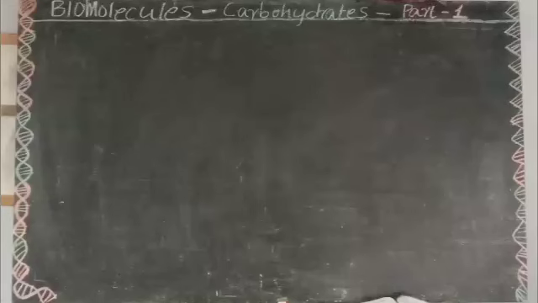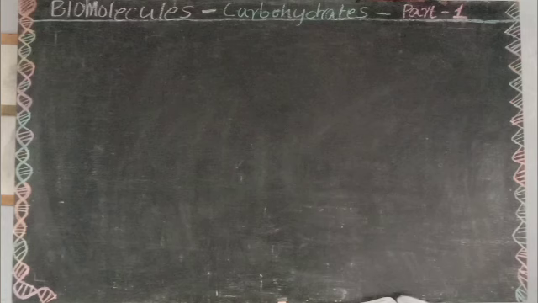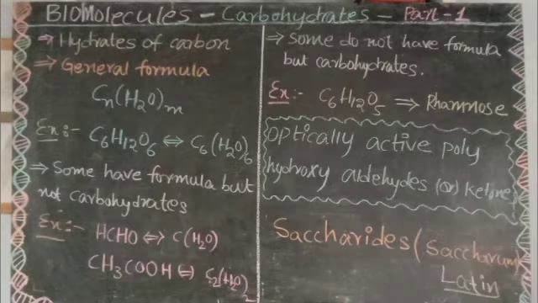Today we will discuss biomolecules and carbohydrates, part 1. Carbohydrates means hydrates of carbon. It means they contain carbon, hydrogen and hydrates, which means water molecules. For example, you can see glucose. Its molecular formula is C6H12O6 and it contains 6 carbon and 6 water molecules. So it is called hydrates of carbon.